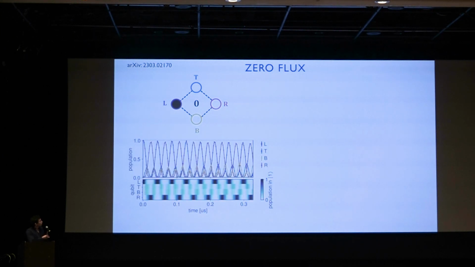The data is shown here. We're plotting the population on each of these 4 qubits, and on the bottom is a color bar just for visibility's sake. So what we see here is that we start off with a particle on the left side, and it bounces around. At some later time it goes to the top and bottom qubits, and then it bounces to the right. It has this constant swapping between all these qubits.